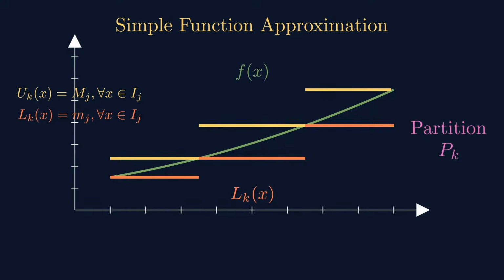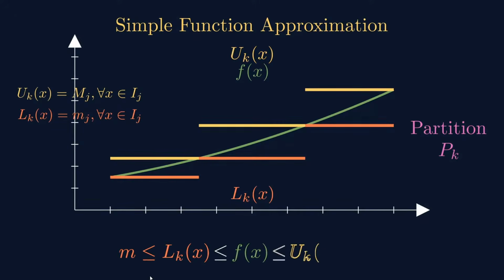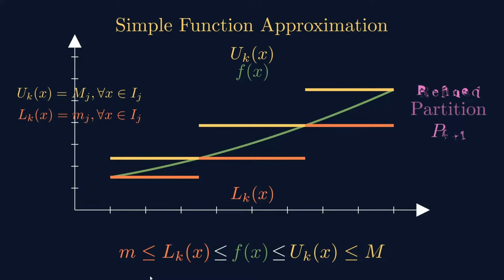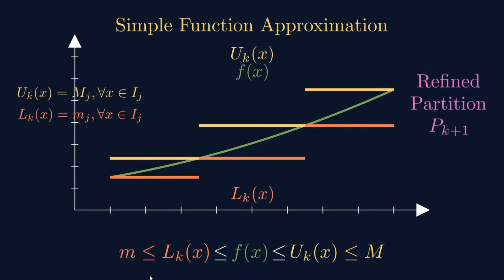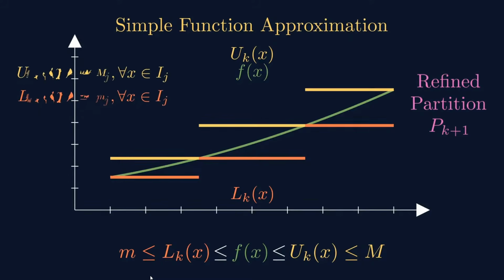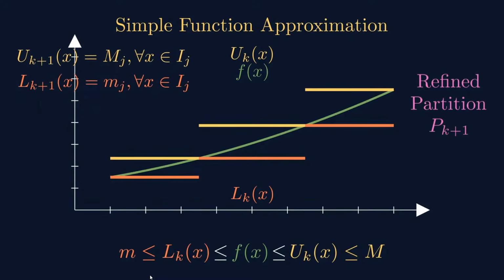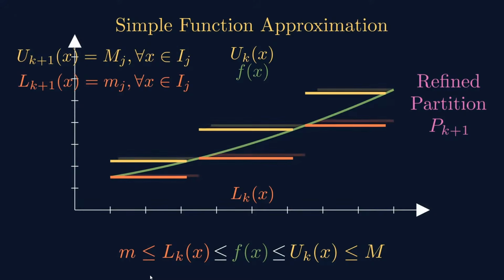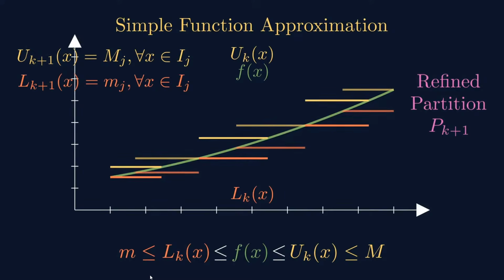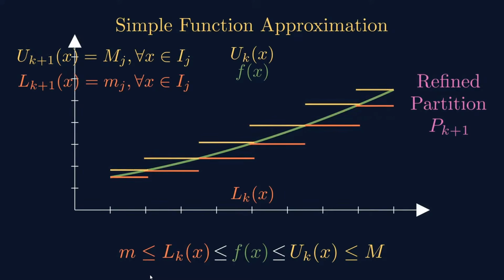This is precisely represented graphically here. UKx is greater than f of x, and LKx is less than f of x. So then let us see, if you refine the partition, what happens? If you refine the partition, the gap between the yellow strip and the red strip gets reduced. That means the gap is reducing.